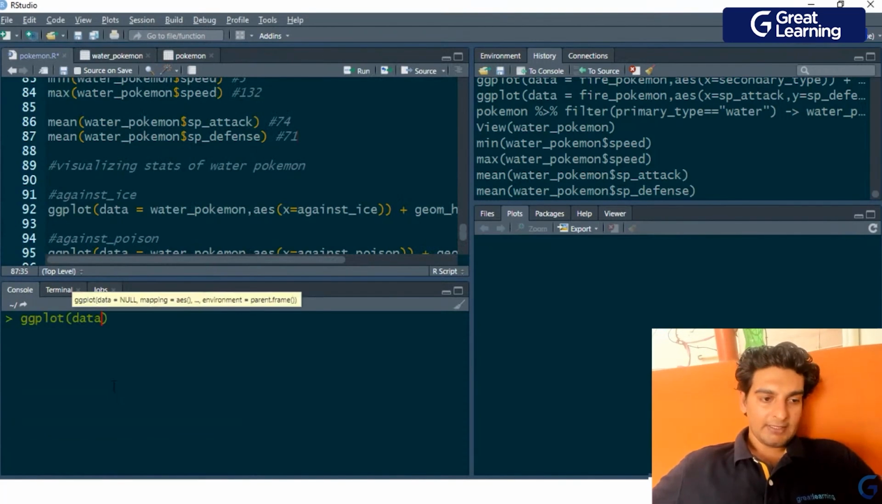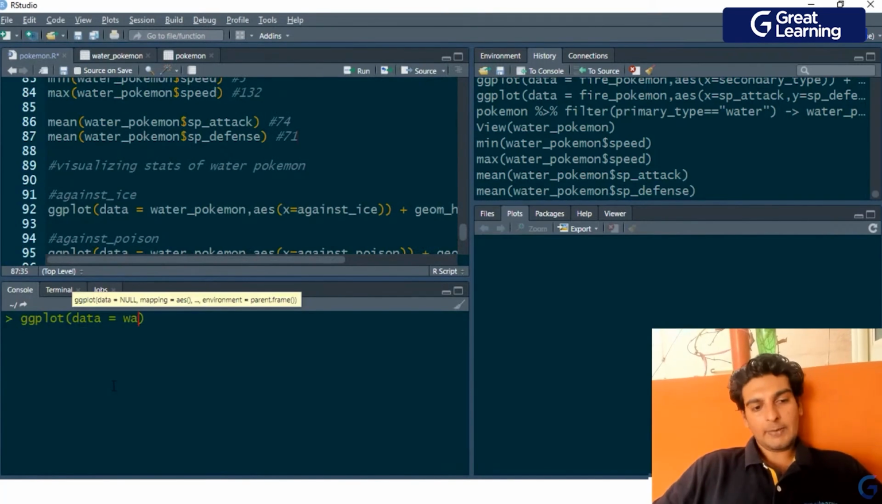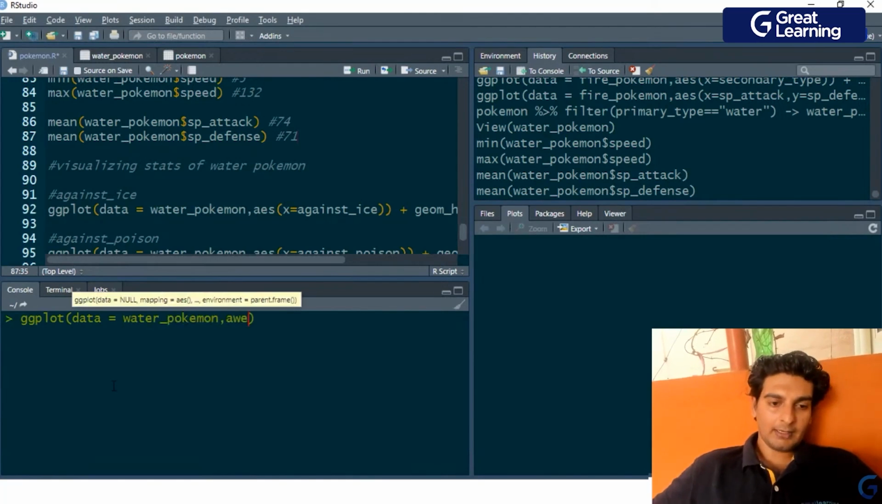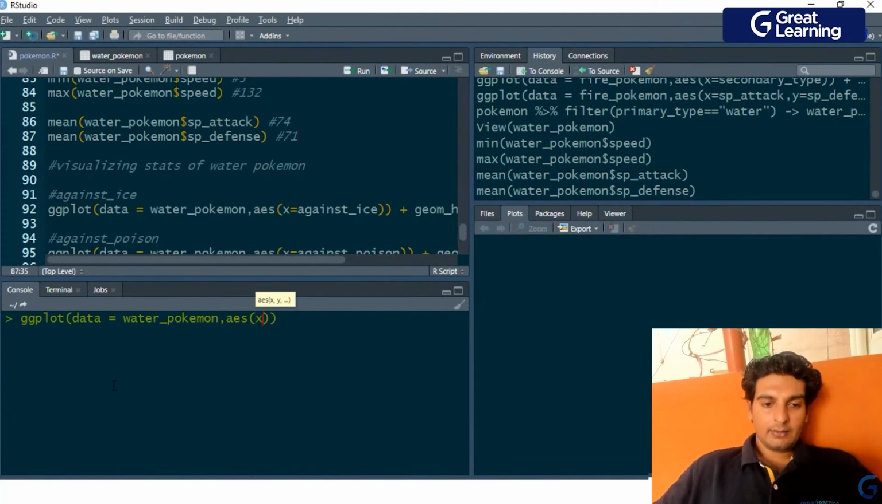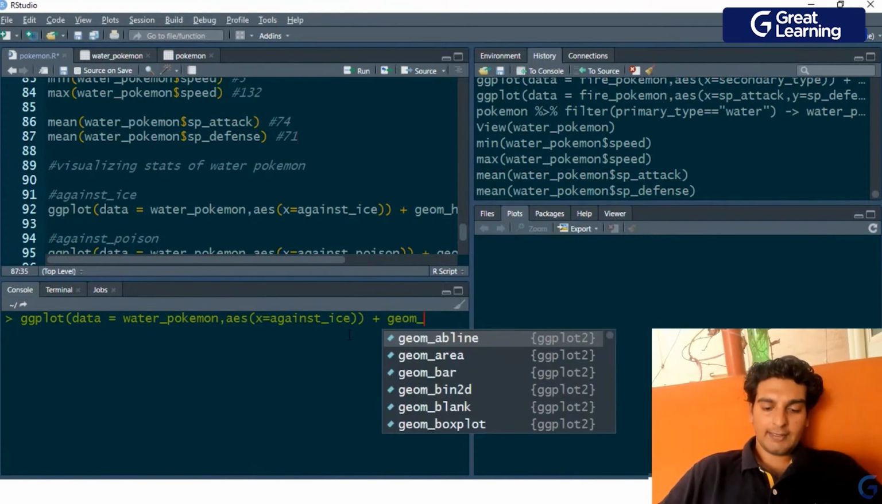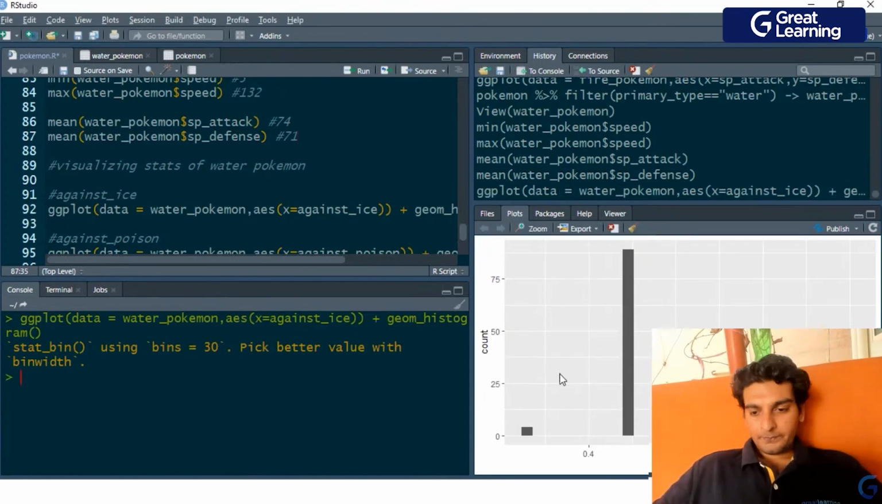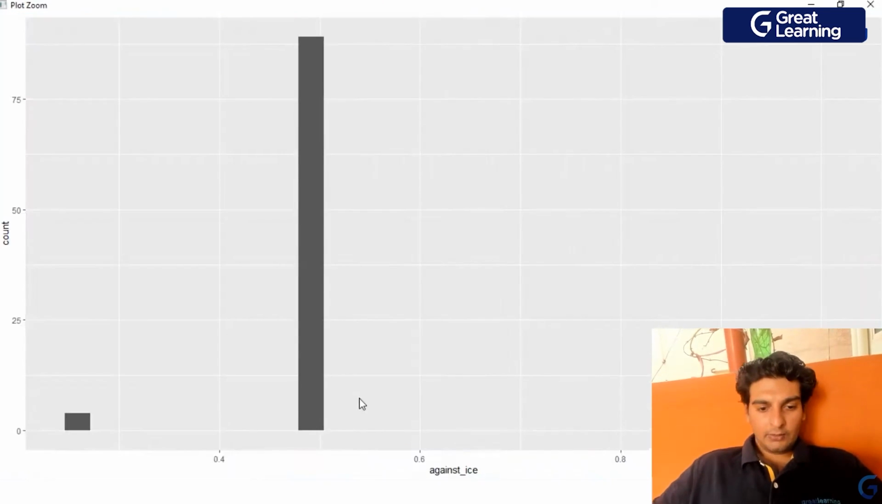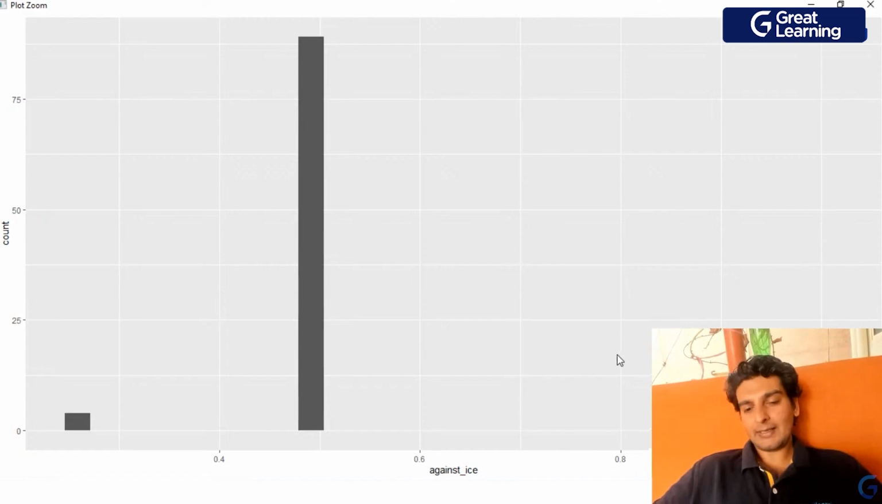So I'll have ggplot, and this time onto the data layer, I'll be mapping the water Pokemon, and onto the aesthetic layer, I'll be mapping the against ice column onto the X aesthetic, and I'll go ahead and make a histogram out of this. So here I'll use geom histogram, and as you guys see over here, it seems that we've got around 80 odd water Pokemons whose rating against ice is 0.5, and there are only around 20 odd water Pokemons whose rating against ice is 1.